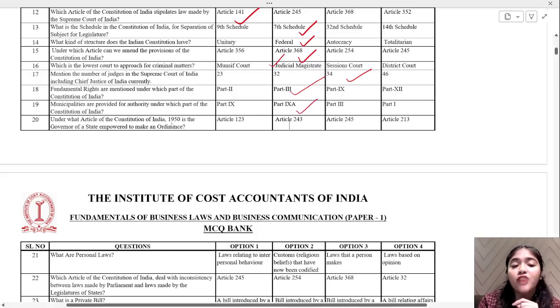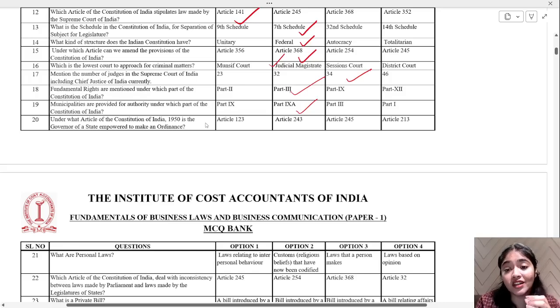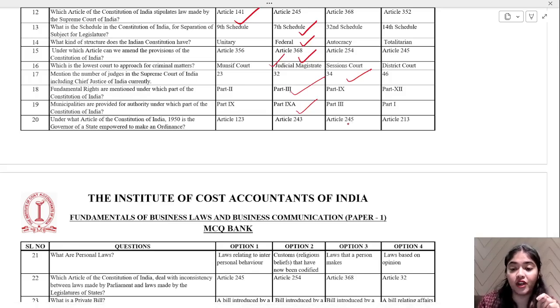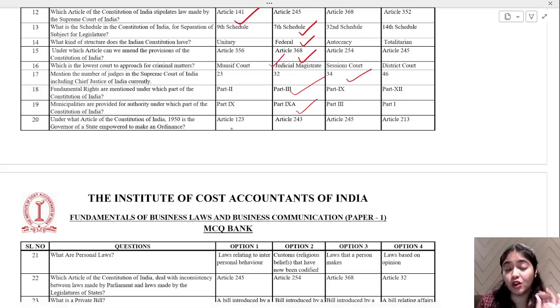Under what article of the Constitution of India 1950 is the governor of a state empowered to make an ordinance? Again, they have repeated this question over here. Article number 245. Okay, sorry. This is governor of state empowered to make an ordinance. So that is article 123. That was president. Sorry.